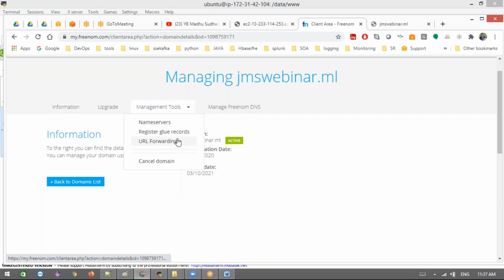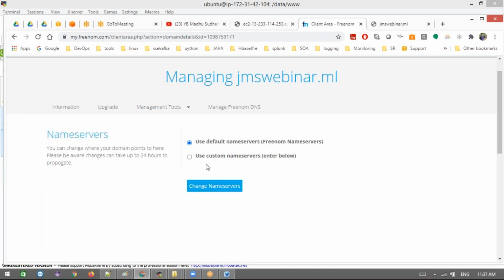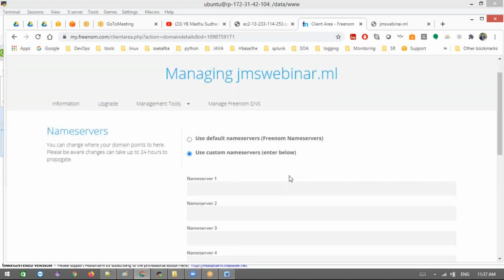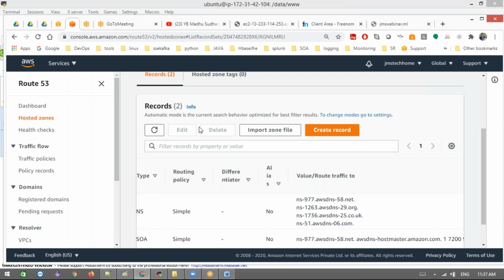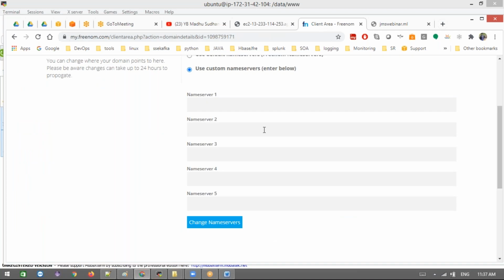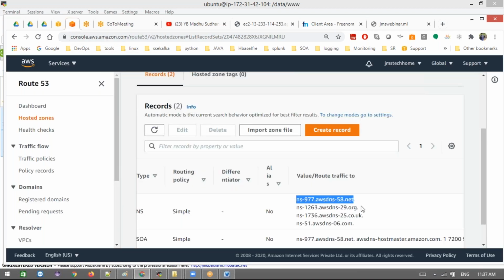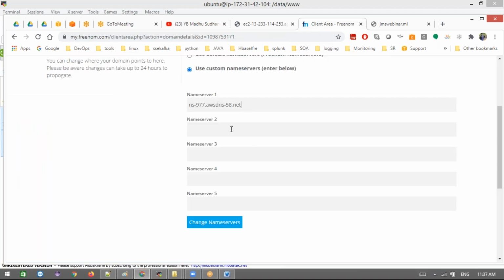Go back here and check the name servers, and then go for custom. Use custom name servers. Now go back to your Route 53 and take these name servers. Copy this and paste it to name server 1, and then the second one. These are the name servers we need to add, then they will talk to each other.